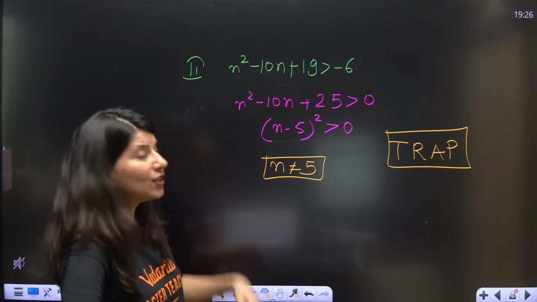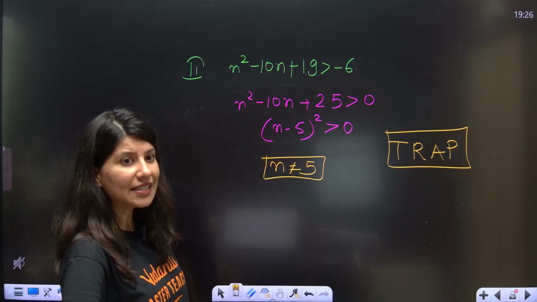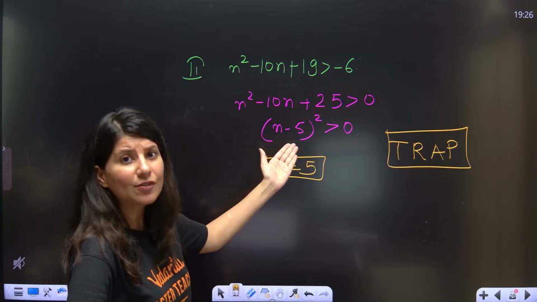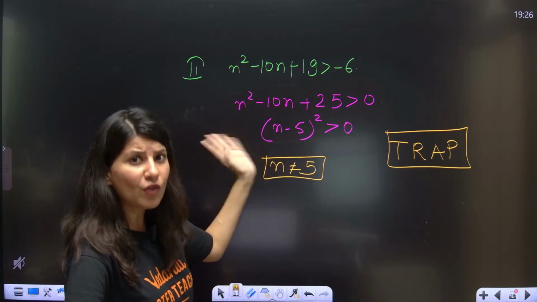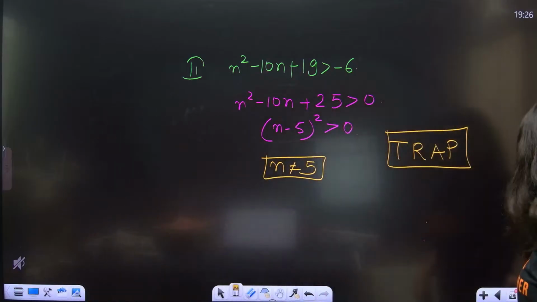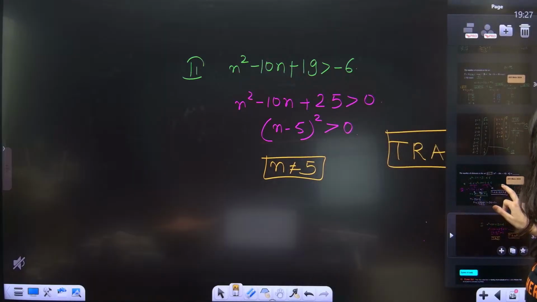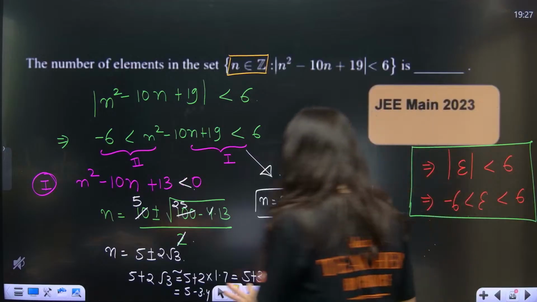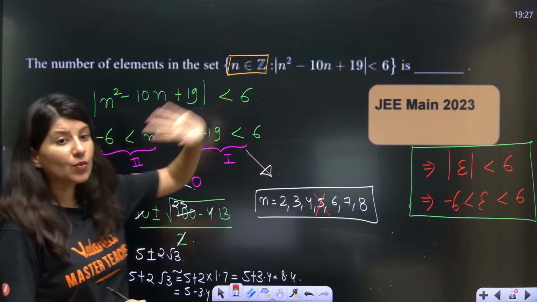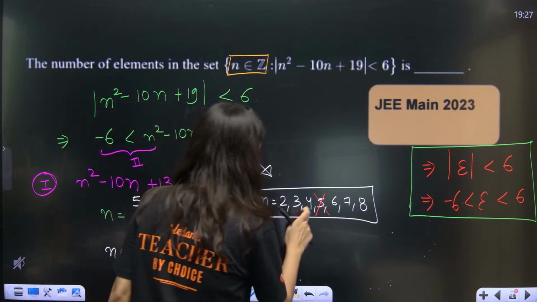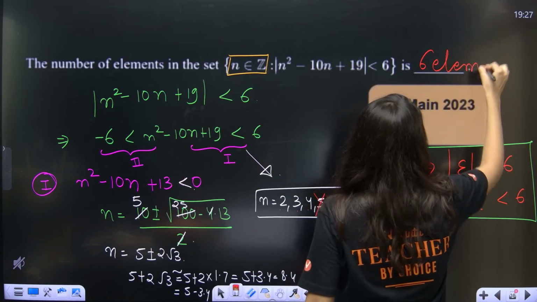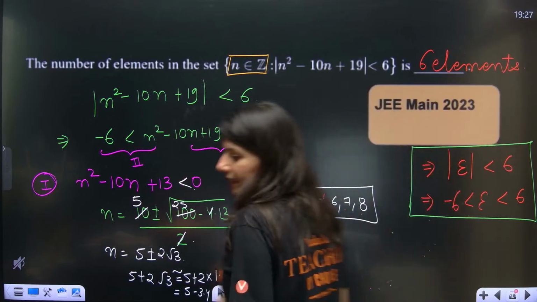Yes, Shri, 6, 7, 8 only. What about 3? Is 3 not getting satisfied over here? 3 is getting satisfied. 3 minus 5 is what? Minus 2. Minus 2 square is what? 4. 4 greater than 0. True or false? True. Okay, all right. So only 5 we need to reject. Only 5 is something which we cannot accept. So how many elements will be there? Tell me. So ma'am, 1, 2, 3, 4, 5, 6. 6 elements.